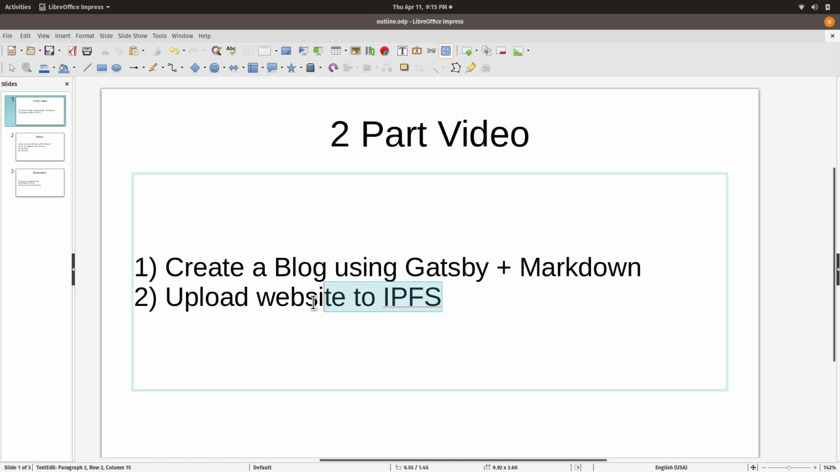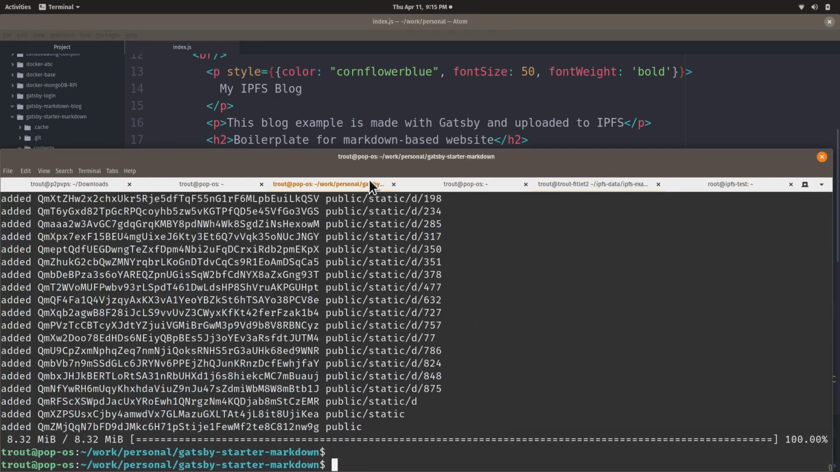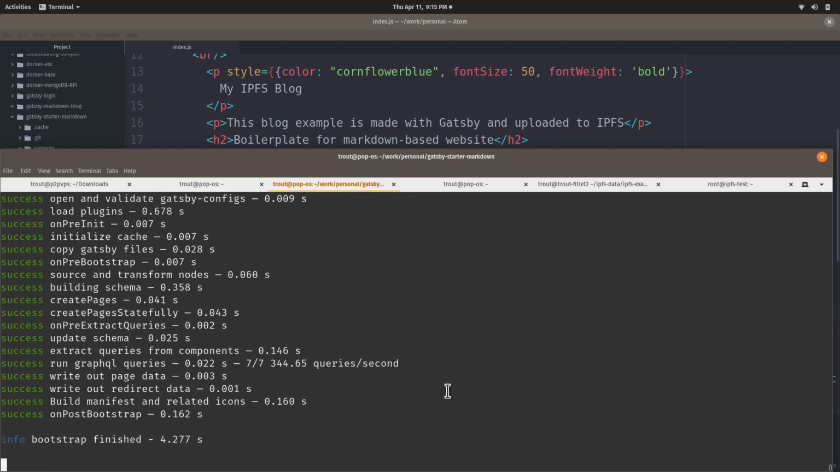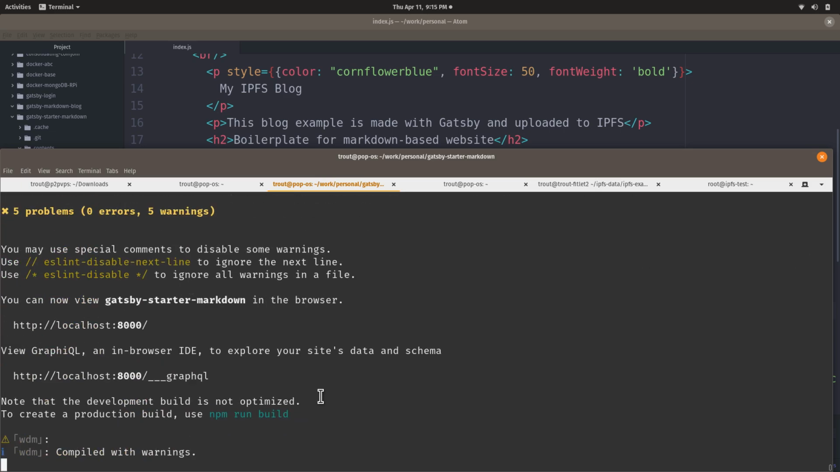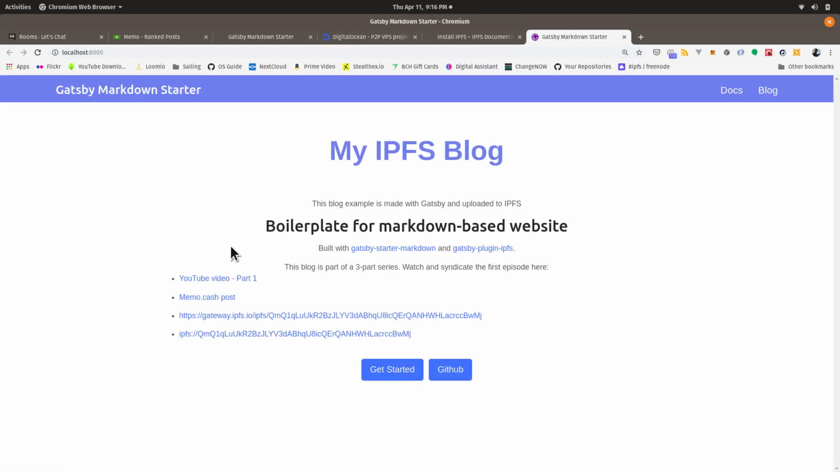So this is the second video, and we're going to be covering uploading your website to IPFS. So let's go to the Gatsby starter, and I'm going to run it in development mode so I can show you a couple changes I made since the last video. There we go. So I changed the home page a little bit. I added some links to the first video I made and to the Honest Cash post. So let me just show you what this is.